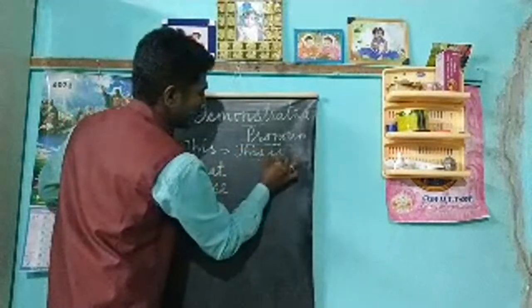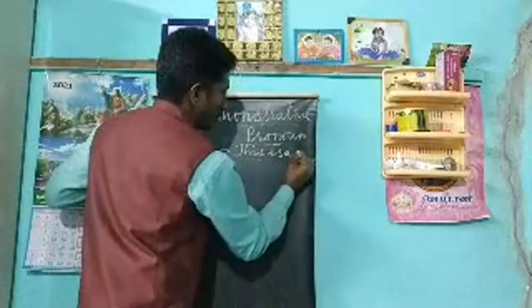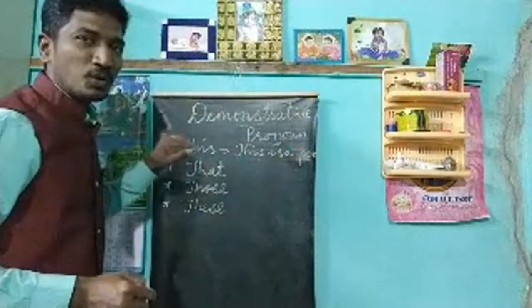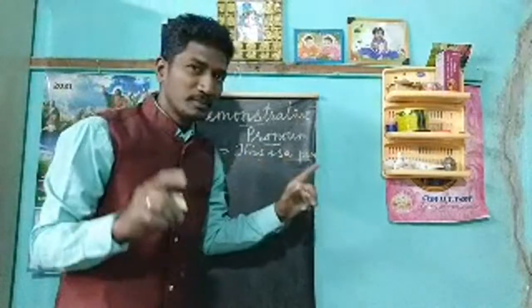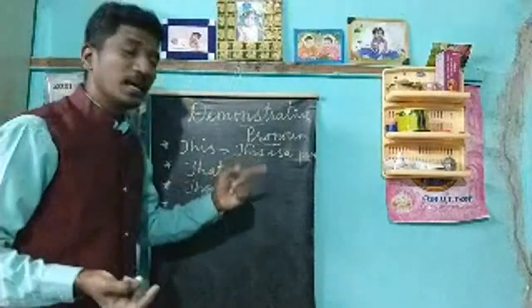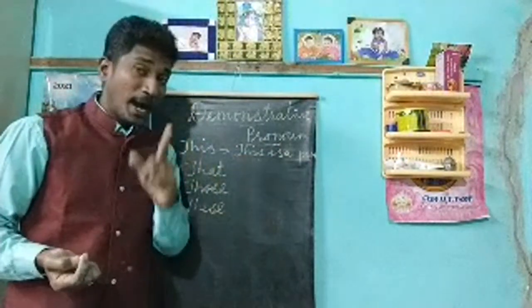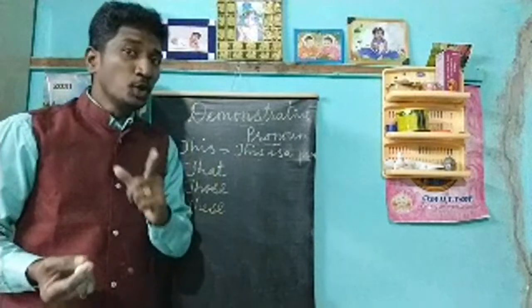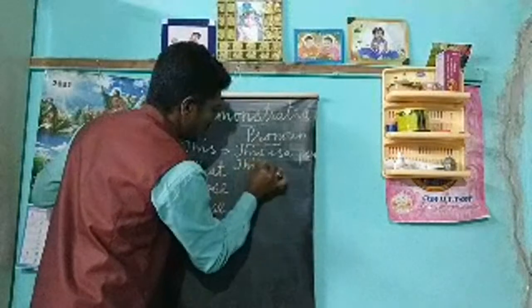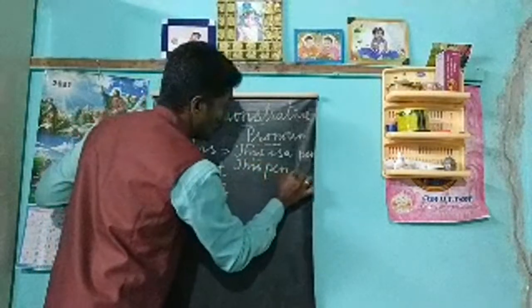This is a pen. This is a pen. So we have to keep the full stop at the end because it is a sentence. I don't have space. So this is a pen. But if we use this pen, this pen is mine.